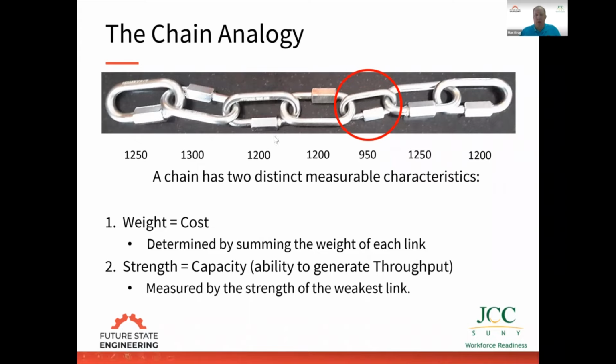You'll notice the actions to reduce the weight of the chain and the actions to strengthen the chain are totally different. If we have our measurement system aligned with actions to reduce cost, we're never going to strengthen the chain. Vice versa, we need measurements that are geared at strengthening the chain. So take a look at your own organization, look at your metrics, and understand how many metrics you have that are focused on cost reduction, and how many you have focused on strengthening the organization in terms of the ability to generate value added.